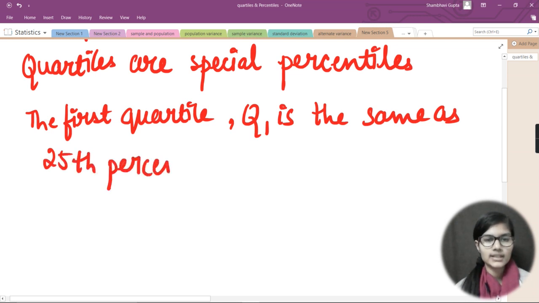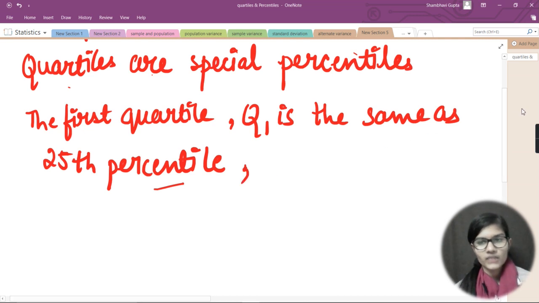Whenever you find the first quartile, that is Q1, it must be the same as the 25th percentile, not quartile, just hear that it's the 25th percentile. That is why I said that quartiles are special percentiles.